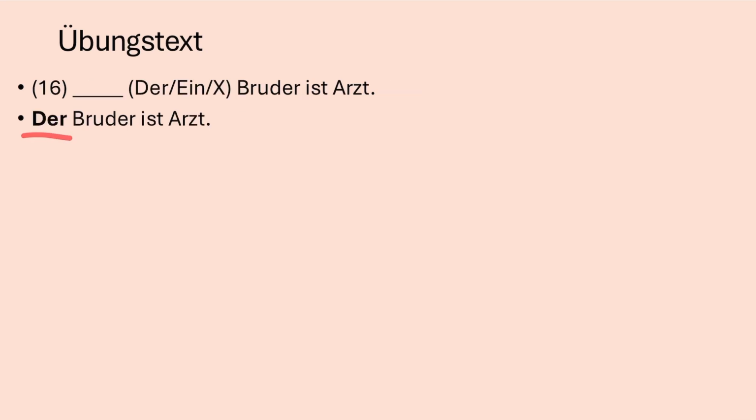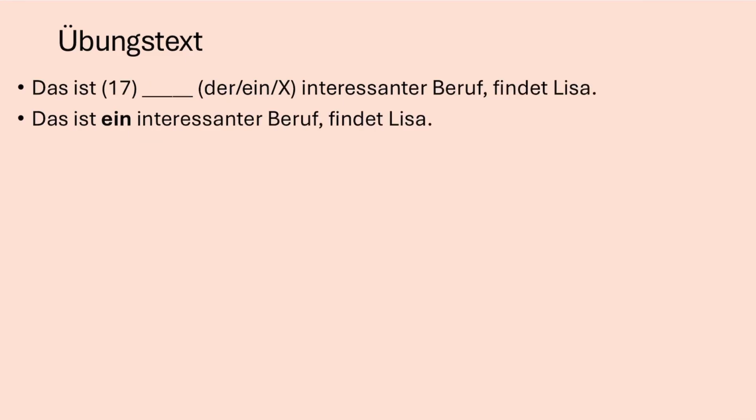Der Bruder ist Arzt. The brother is a doctor. Now we're talking about the brother from sentence 15, so we use the defined article der Bruder. Notice Arzt has no article, because professions after sein usually don't have an article in German. We say er ist Arzt, not er ist ein Arzt. This is another case of the Nullartikel.